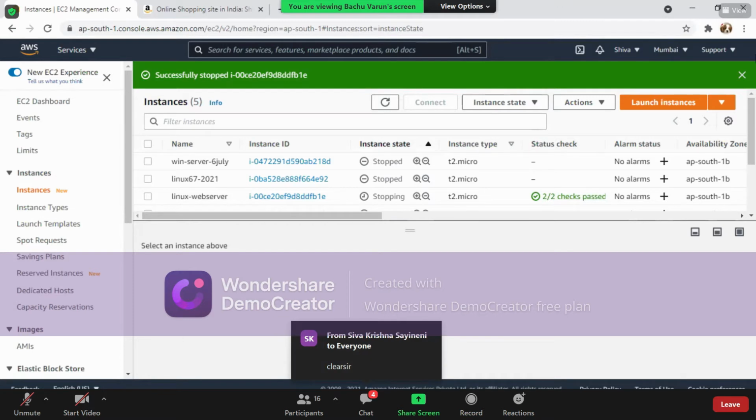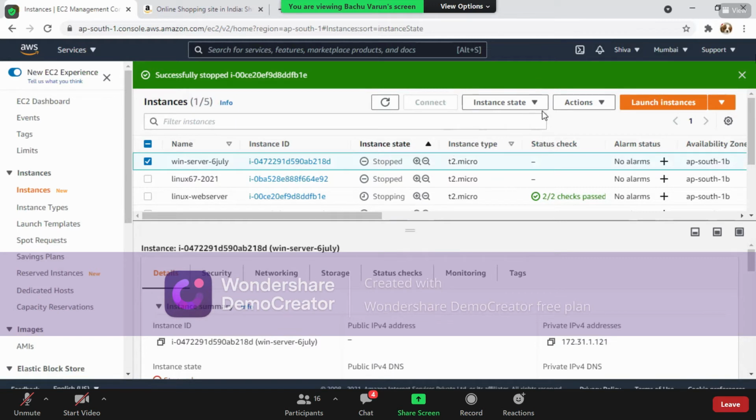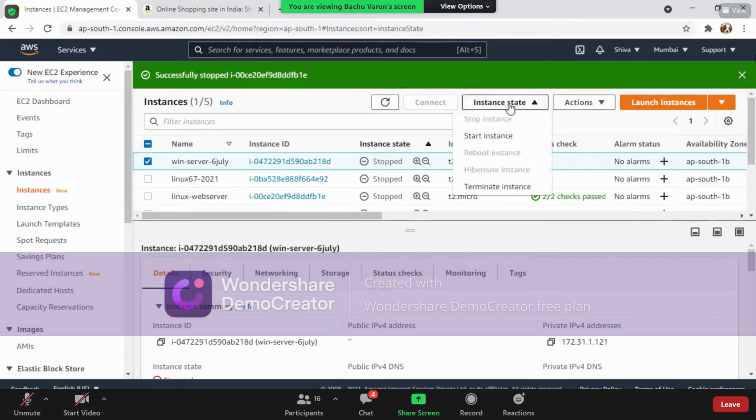Now let us see the same thing on the Windows machine. I don't want to create a Windows machine again because we already got this Windows machine. And let us try to work on this particular Windows machine, right? So let us try to change this setting.